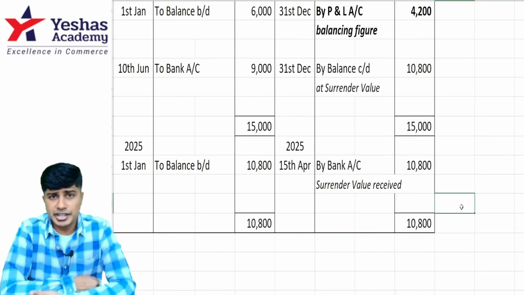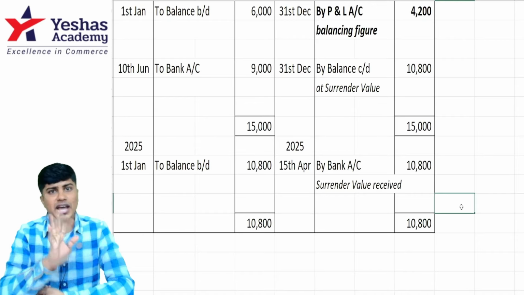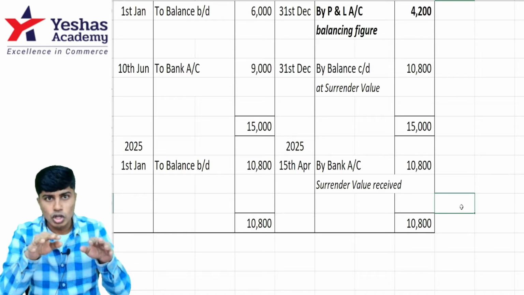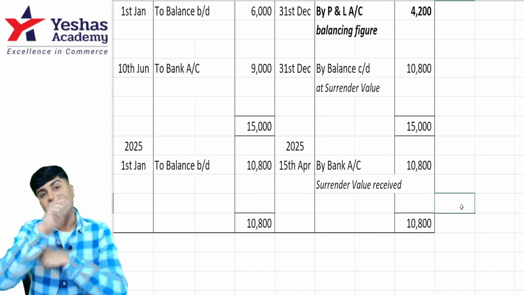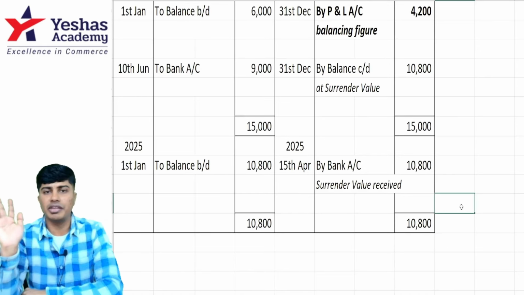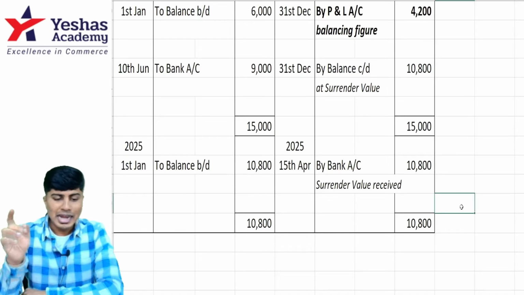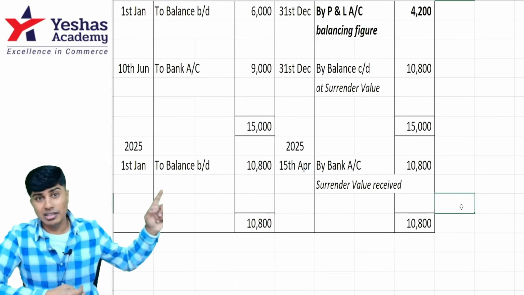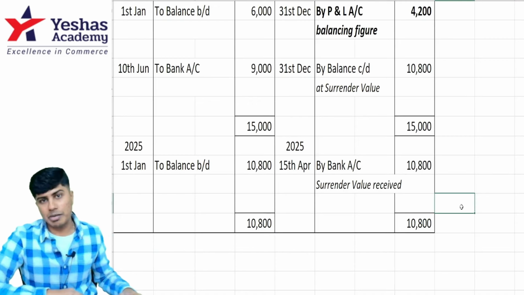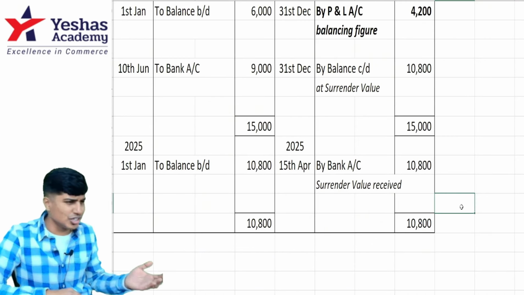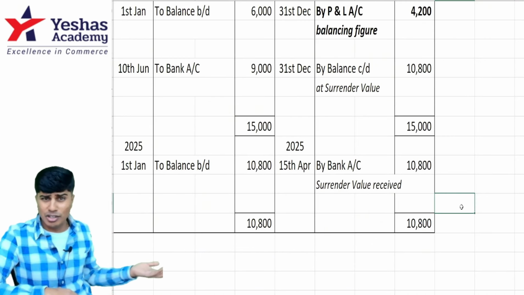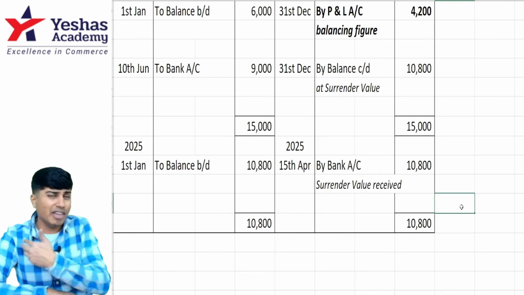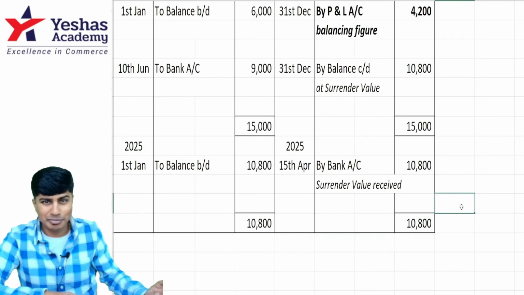This has not been asked, but I'm giving you an additional point here to note. This 10,800 that is received is the value of the asset in the balance sheet which is sold. So after this surrender, JLP would not appear anywhere in the balance sheet. It's gone. And this cash of 10,800 received can be used to settle the retiring partner Akbar towards his capital, reserves, salary till the date of retirement, interest on capital, revaluation profit or loss, goodwill, whatnot.